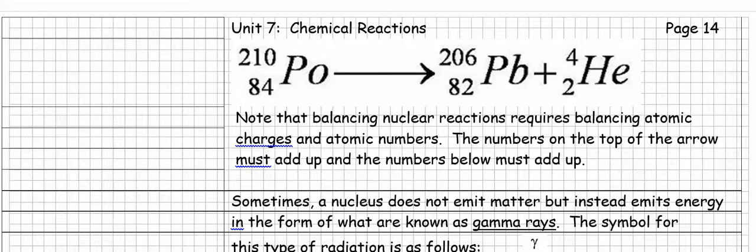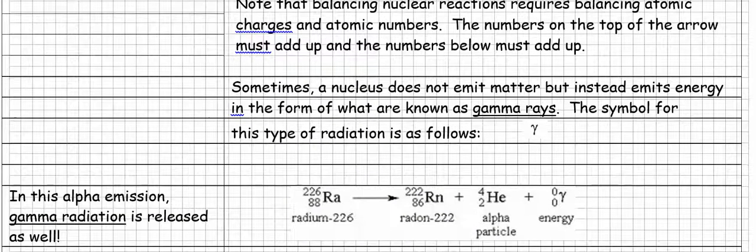All right? Now, sometimes a nucleus does not emit matter, but emits energy in the form of what is known as gamma rays. The symbol for this type of radiation is this symbol right here. It's kind of like a cursive Y.